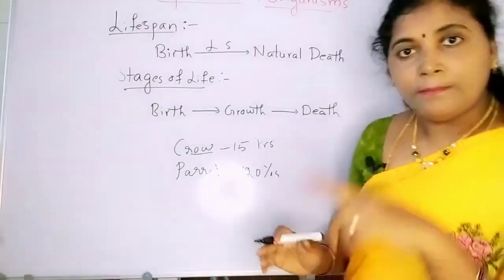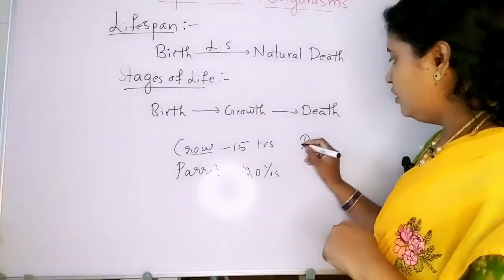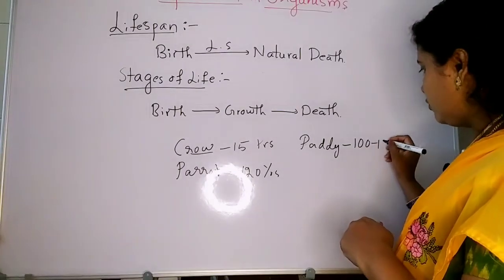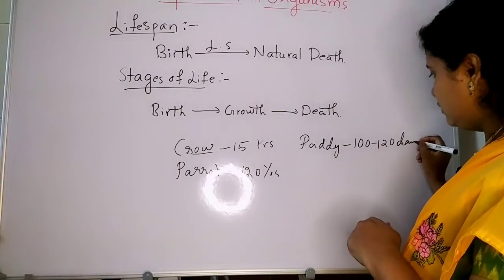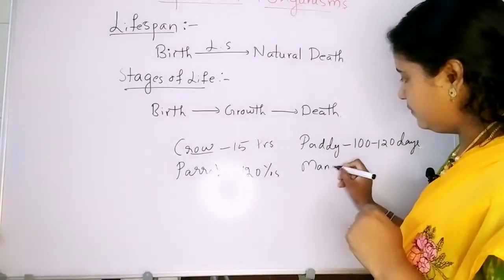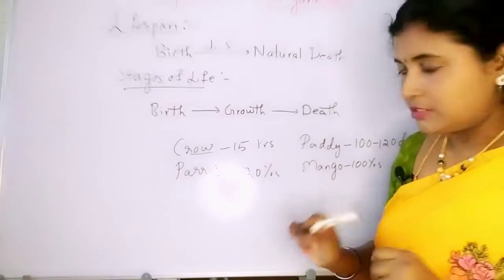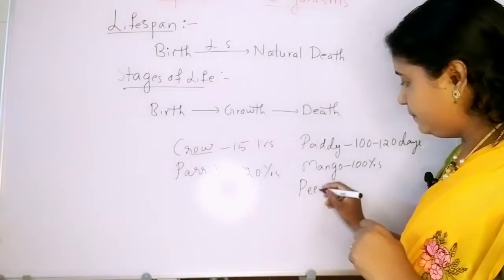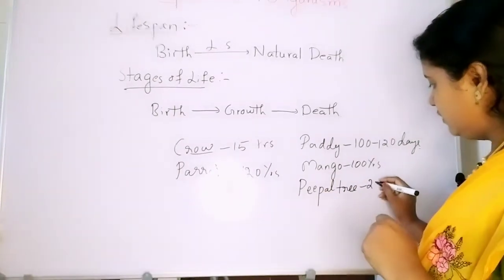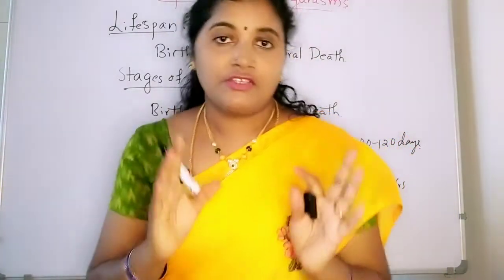When we come to plants also we see variations. For example, paddy, the rice crop, takes about 100 to 120 days only. When it comes to mango, it will be around 100 years. But when it comes to peepal tree, it will be 2500 years. See the variations here.